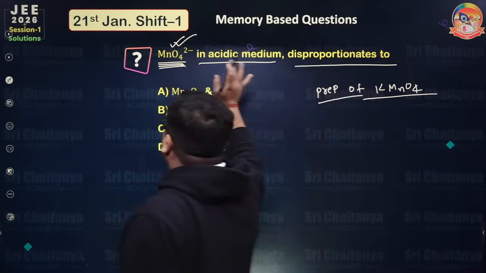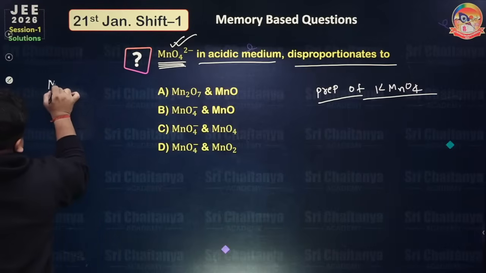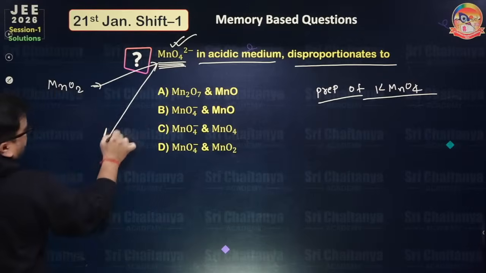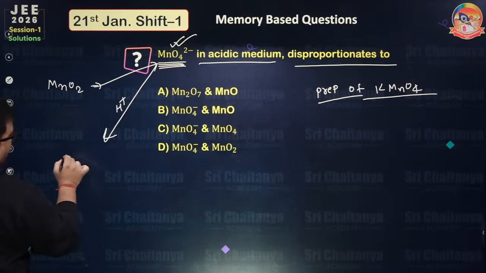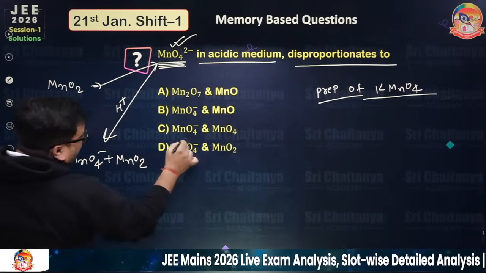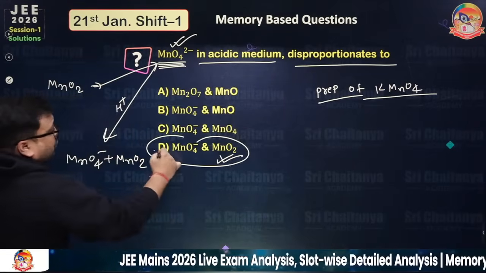So, in this case, in first step, MnO2 is converted to this, and in second step, in acidic medium, this is converted to MnO4 minus plus MnO2, okay. So again, this was formed, so D is the right answer.